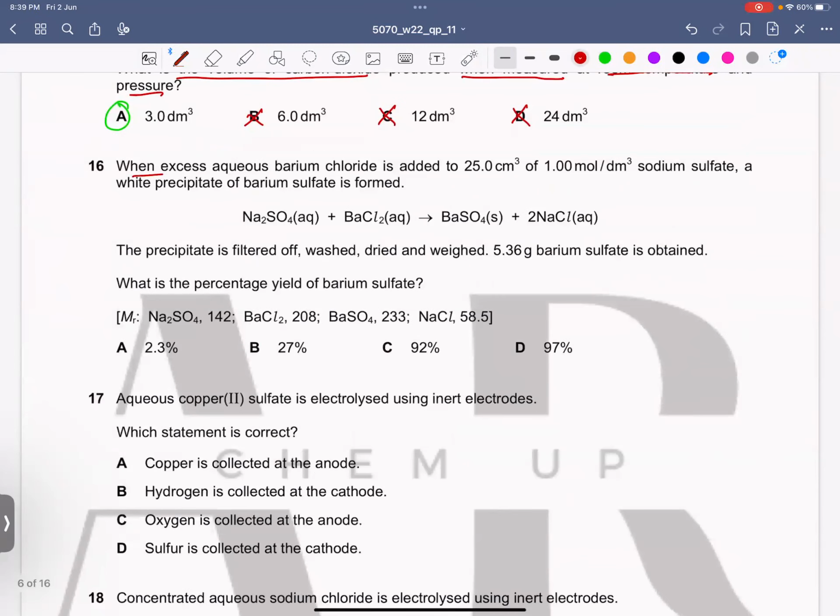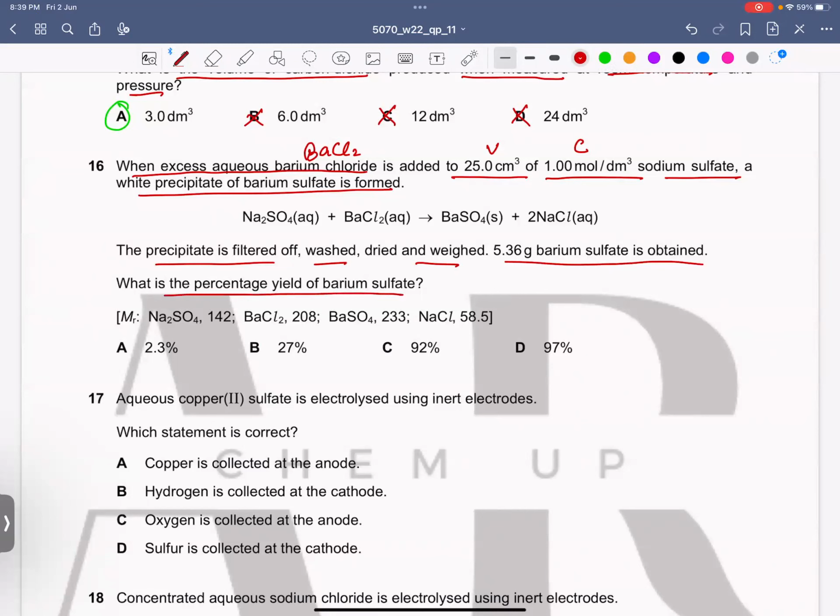Question 16. When excess aqueous barium chloride, BaCl2, is added to 25 centimeter cube volume and 1 mole per dm cube concentration of sodium sulfate, a white precipitate of barium sulfate is formed. The precipitate is filtered off, washed, dried, and weighed, and 5.36 grams of barium sulfate is obtained. What is the percentage yield of barium sulfate? Okay, so practically we are getting this now, and from calculation we have to figure out the theoretical value.